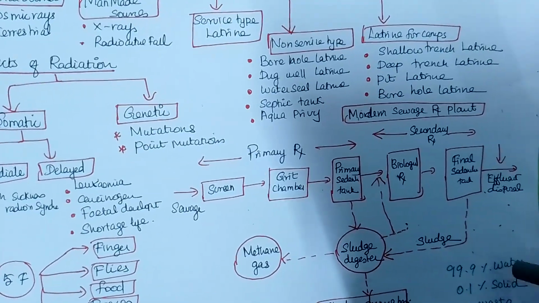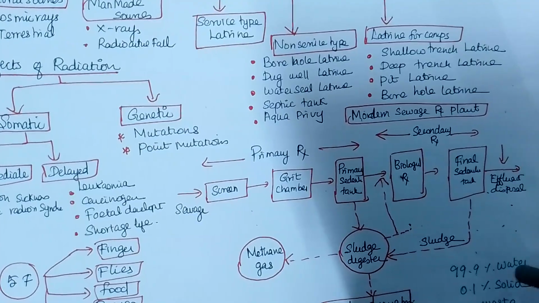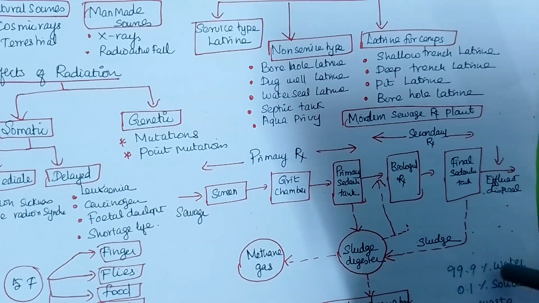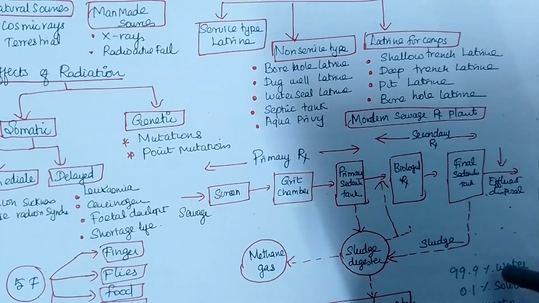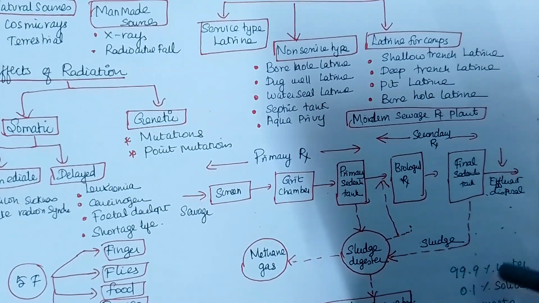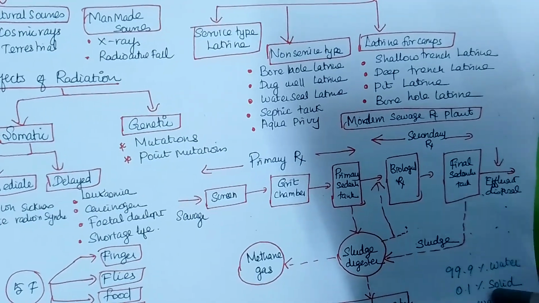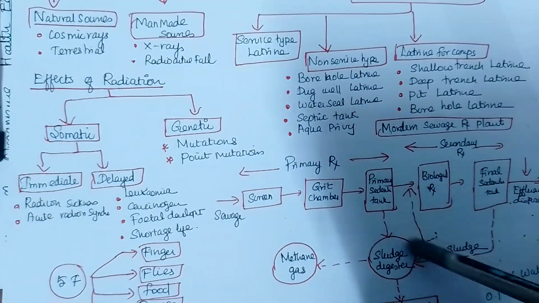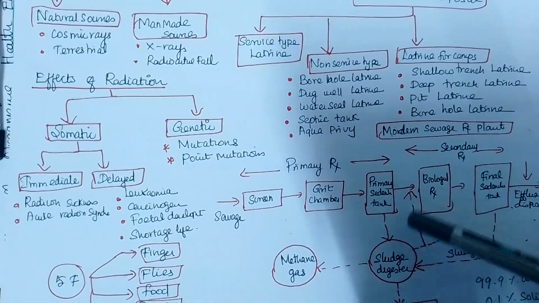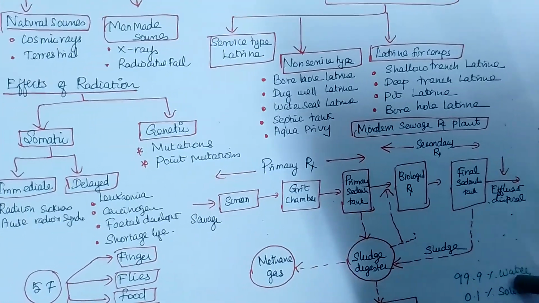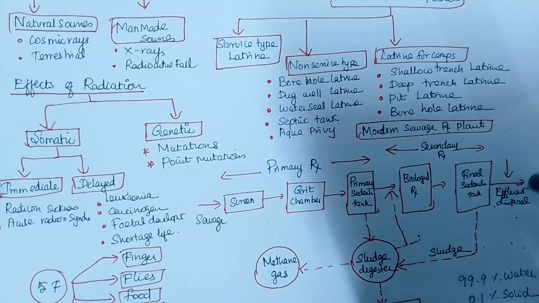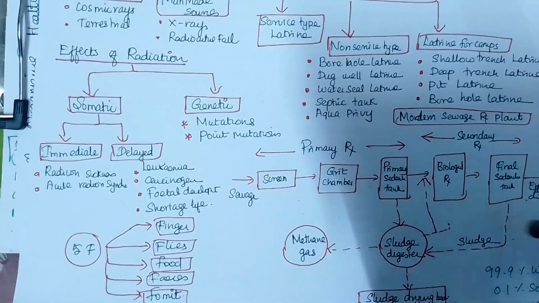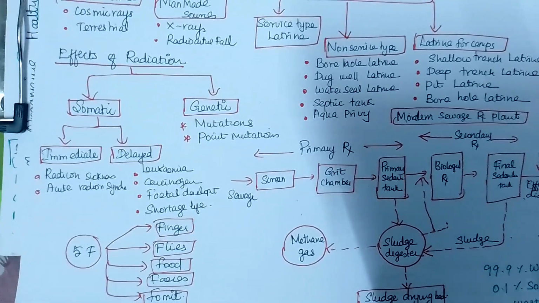Some countries purify this water and use it for drinking, but in our country we are not using it for drinking. Every government puts rules where many people gather, for example a medical college, hospital, or nursing college. All these should have a modern sewage treatment plant. They are not supposed to give this water directly into the drainage. They have to use the sewage treatment, and this treated water has to be released.